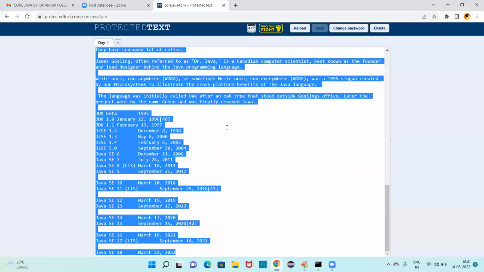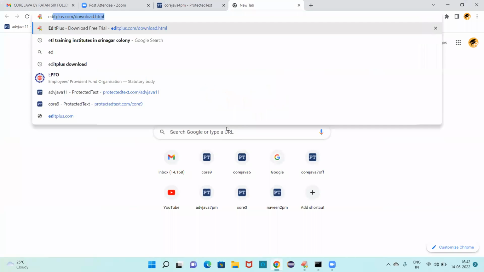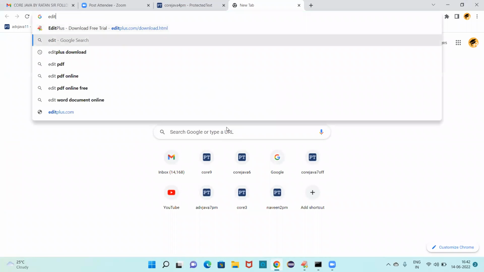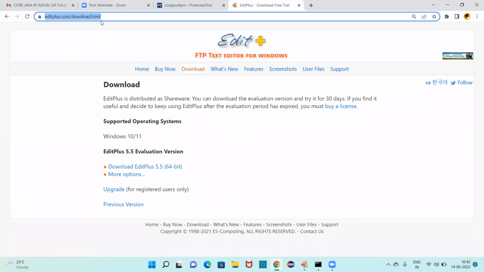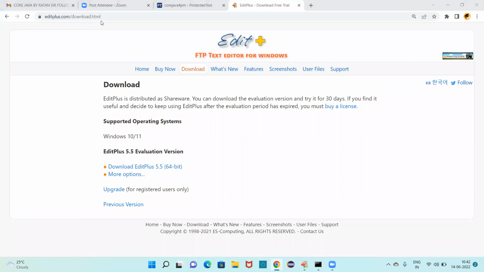Today you try to install the EditPlus editor, guys. We will do the practicals using the EditPlus editor. Just go to Google and type EditPlus download. Now itself you try to do it. I'm placing that link in the chat box.